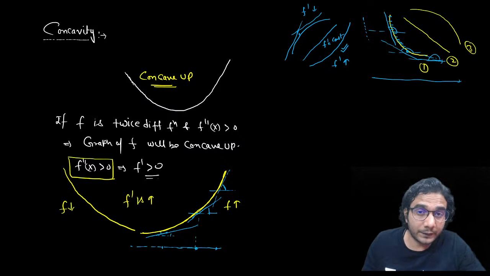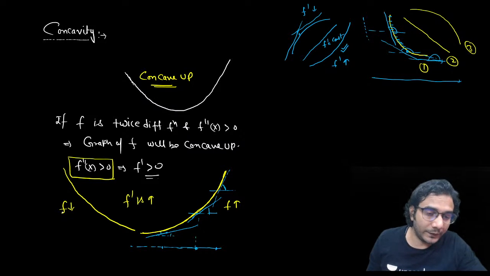Now the graph of f might decrease or increase. That we will check through f dash, whether f dash is positive or negative. All right, we have already done that. So if f dash is positive or negative, we can comment on the increasing or decreasing part of f. But if f double dash is positive, then which type of increasing will it be and which type of decreasing will it be, right? We can comment on that. So it will be of this type, right?